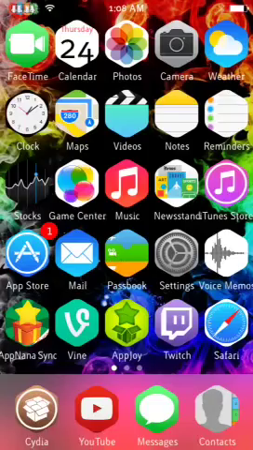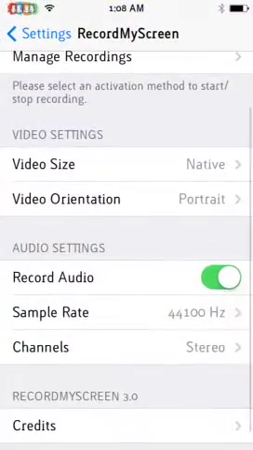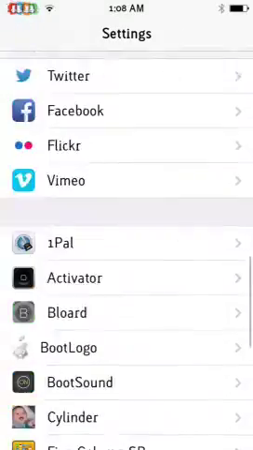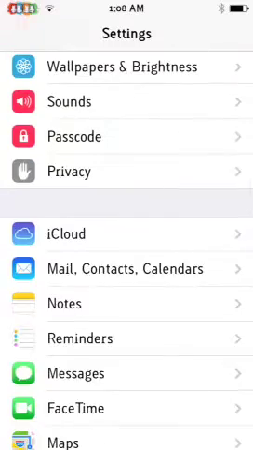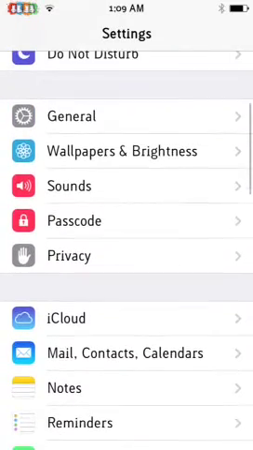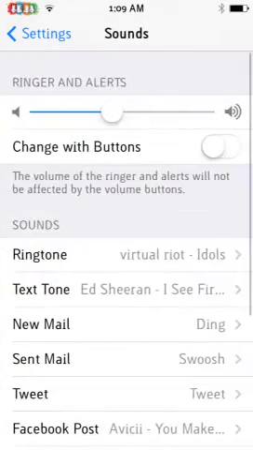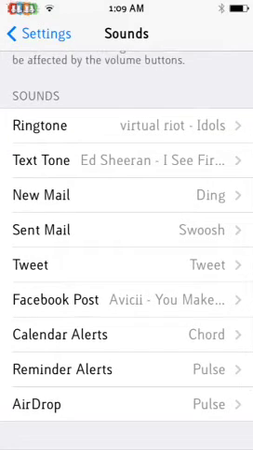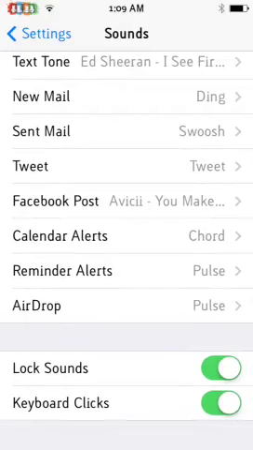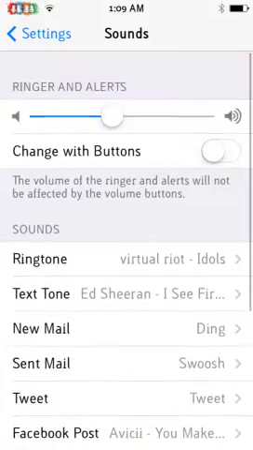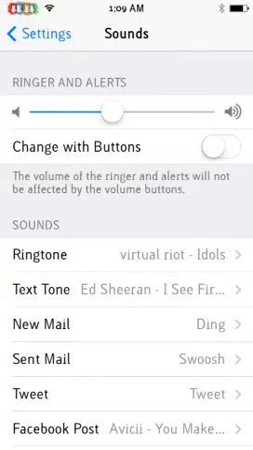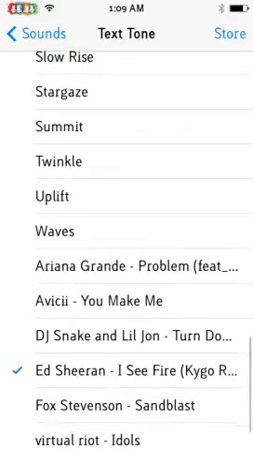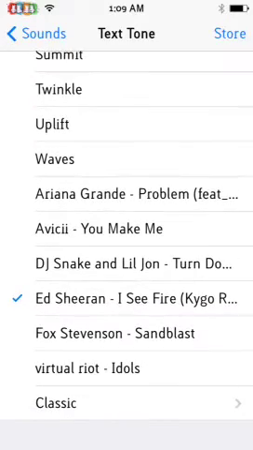And when you have that, you want to go to your settings. When you're in the general, go below wallpapers and brightness, the sounds. And you just pick one of these. Everything stays. I'm just going to change my text tone to sandblast.